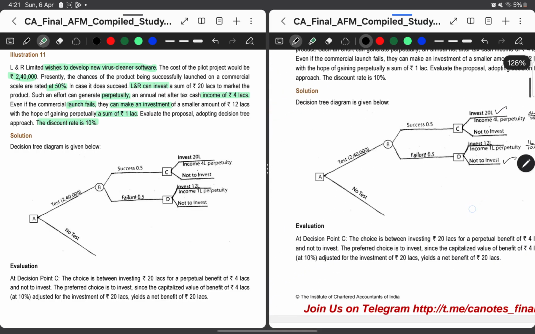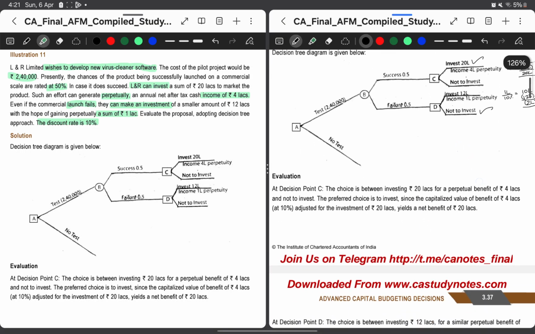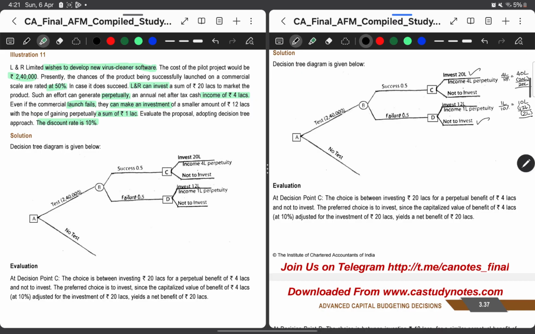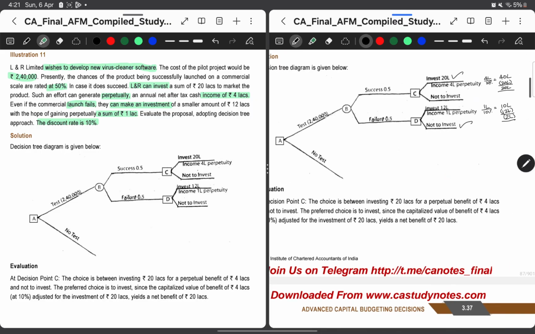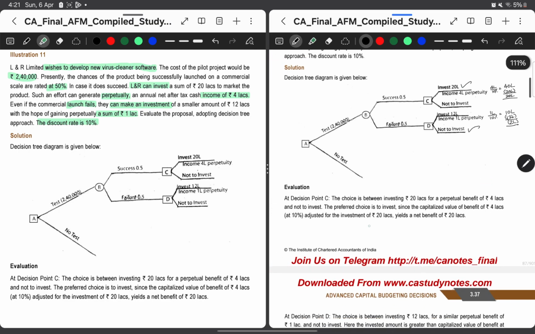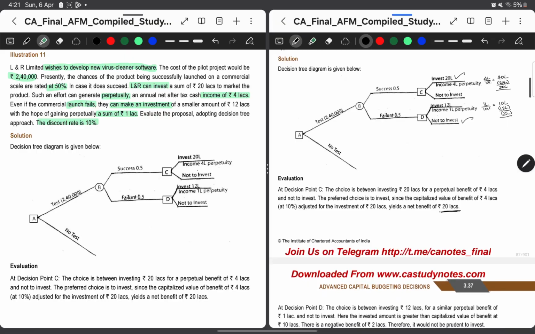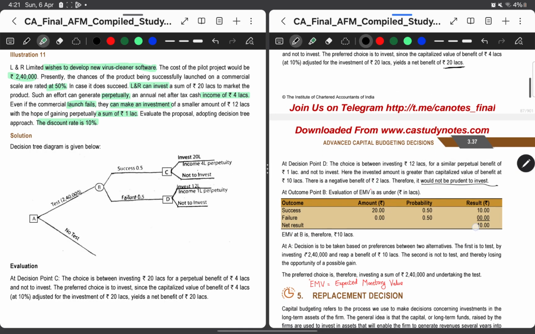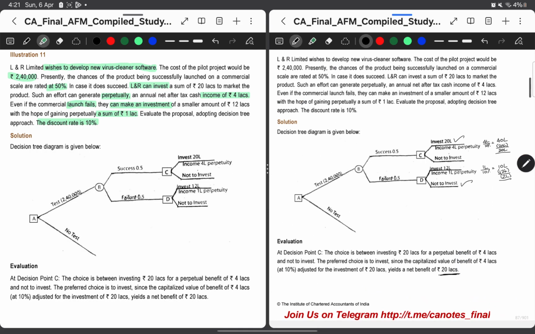Now considering this, we'll go to the decision points. Now on the first evaluation, as we are going from point C, as per our calculation, we will invest in 20 lakhs. The same they have given here. The preferred choice is to invest as it is giving a yield of 20 lakhs. And at decision point D, we will not invest as it is giving a net loss. Same they have given there, it will not be prudent to invest.